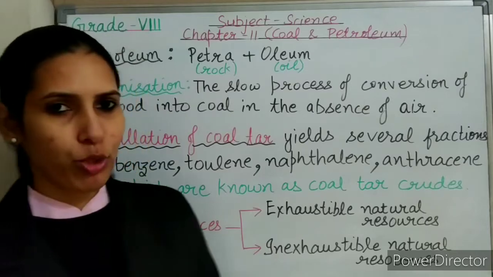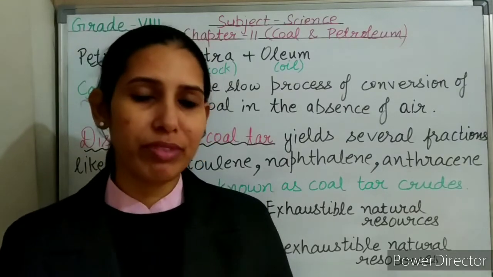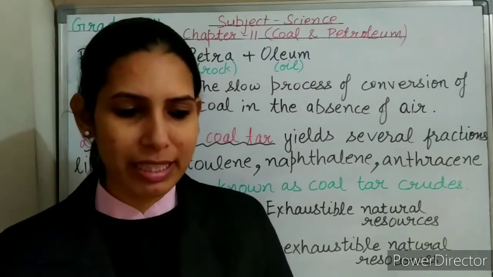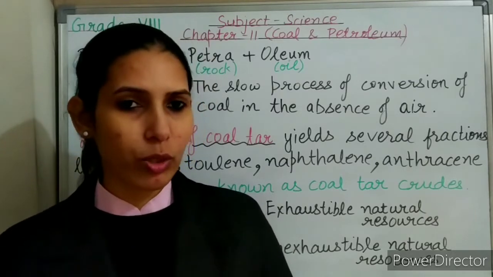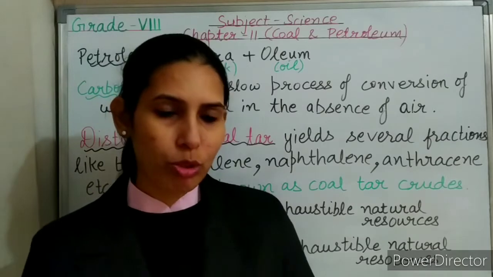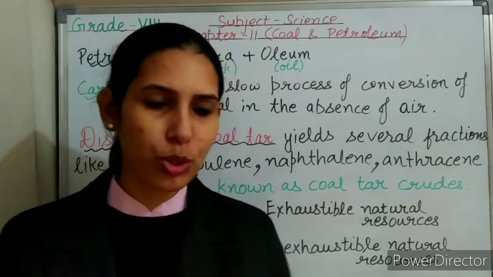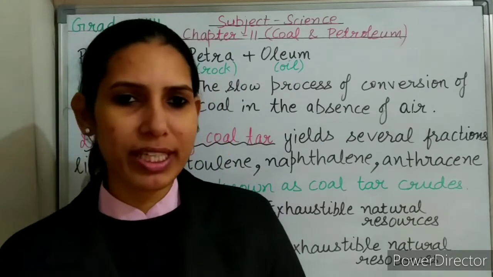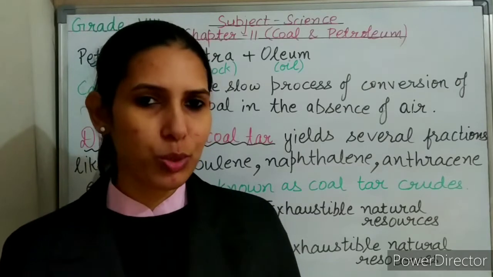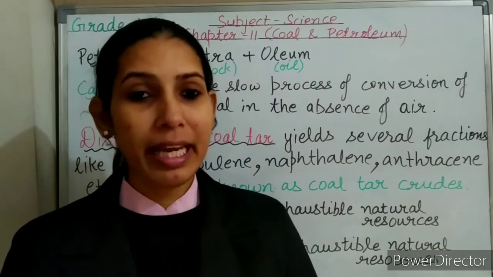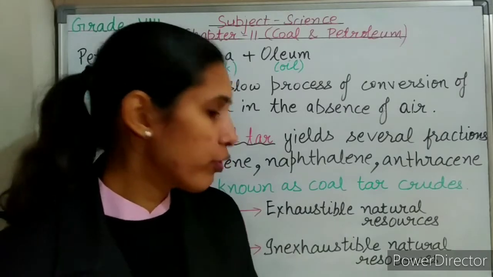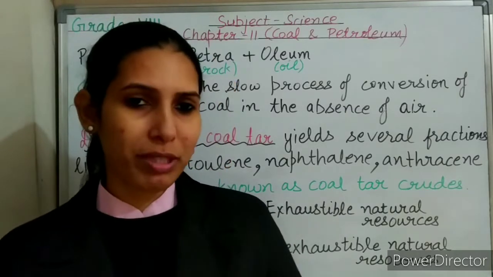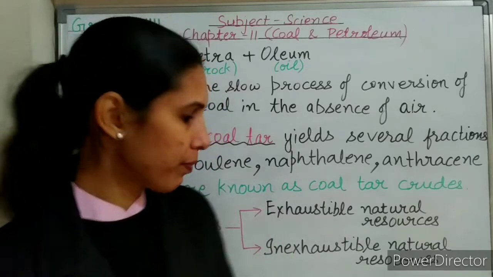Next is petroleum. From petroleum, we get various types of useful components like petrol, diesel, kerosene, lubricating oil, etc. Petrol is used as a fuel in light motor vehicles. If you talk about diesel, it is used as a fuel in heavy motor vehicles. Like this, many useful components are obtained from petroleum.